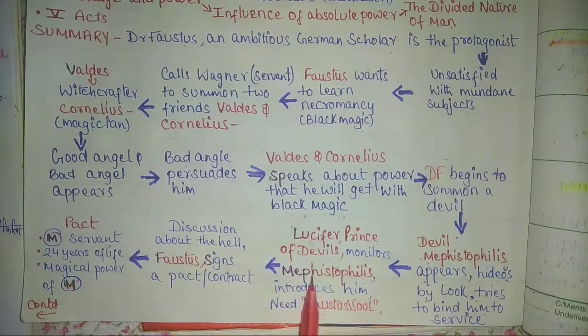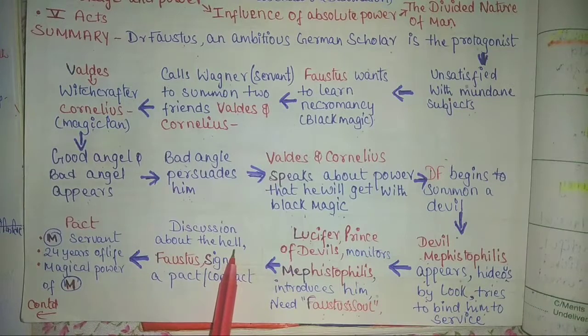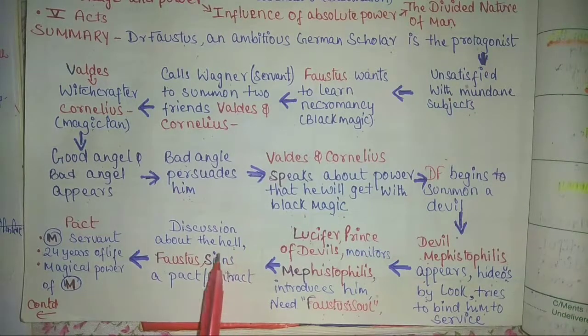Okay, now Mephistopheles goes back to Lucifer and tells him the desire of Dr. Faustus, that he wants to have Mephistopheles as his servant. For that, he is ready to give his soul. Now, Mephistopheles discusses hell at that point of time. He says that hell does not have any limit, and the souls who come into this hell suffer a lot.